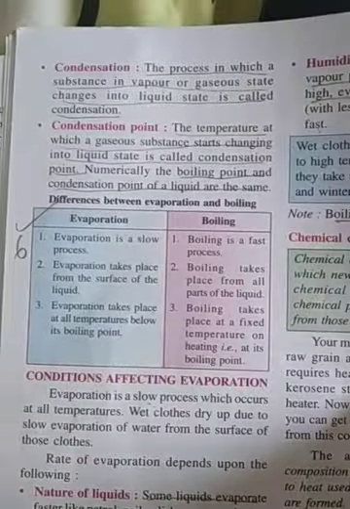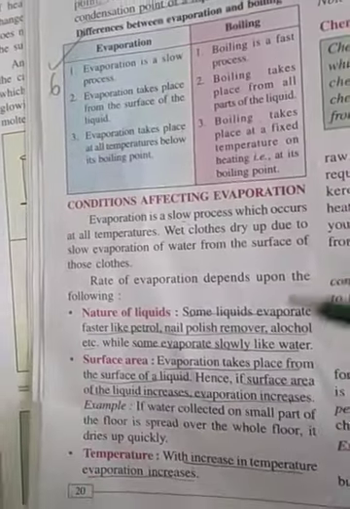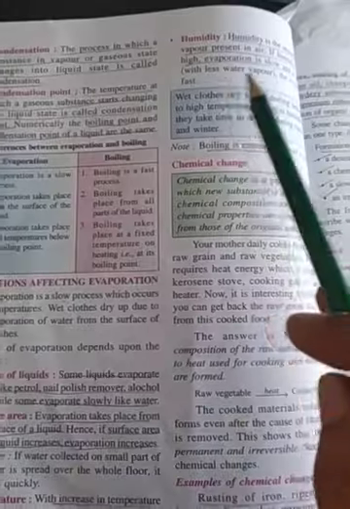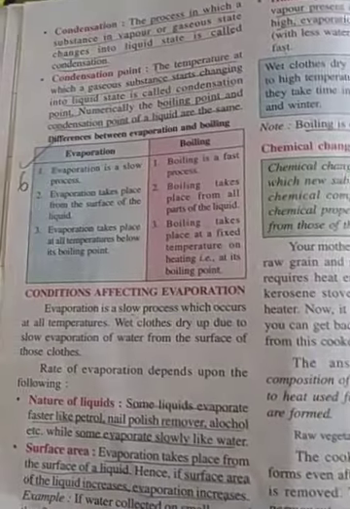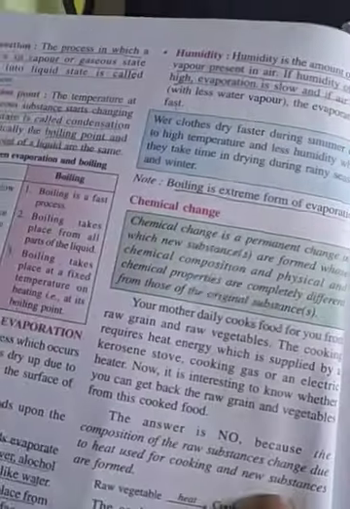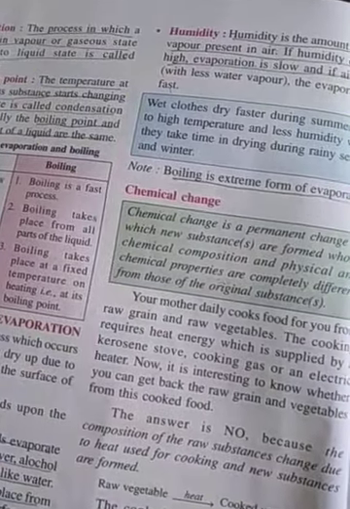The difference between evaporation and boiling is clearly given. Condensation, condensation point, please learn the definition. Then conditions affecting evaporation: nature of liquid, surface area, temperature and humidity. These four conditions you should learn, right? Boiling is an extreme form of evaporation.